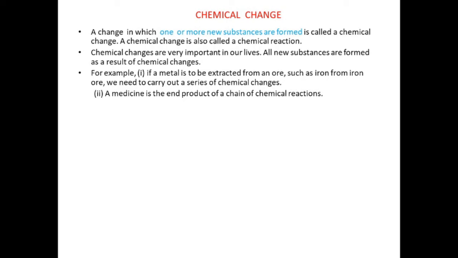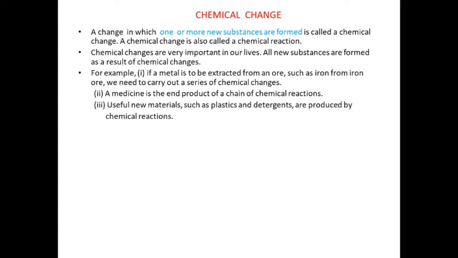The medicines that we use whenever we feel ill or are infected with some disease are the end product of a chain of chemical reactions. So chemical reactions are very important for our day-to-day life. Useful new materials such as plastics and detergents are produced by chemical reactions. Indeed, every new material is discovered by studying chemical changes.